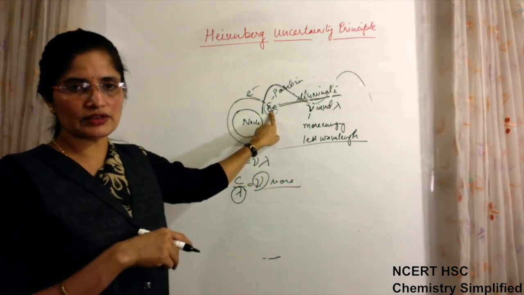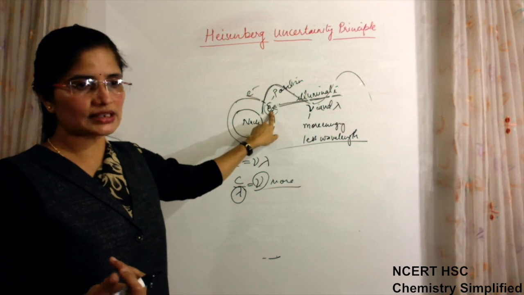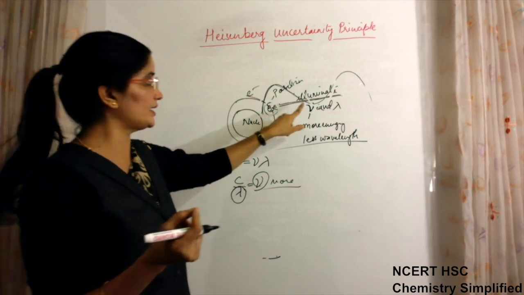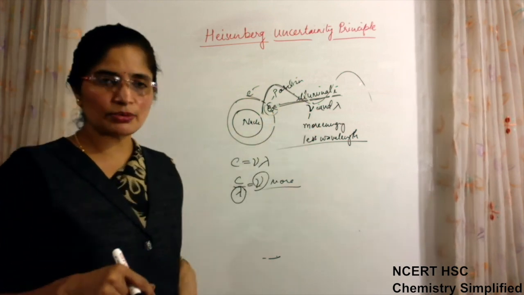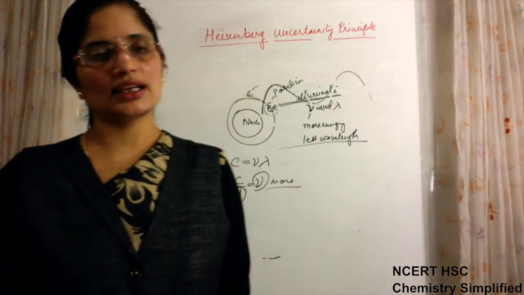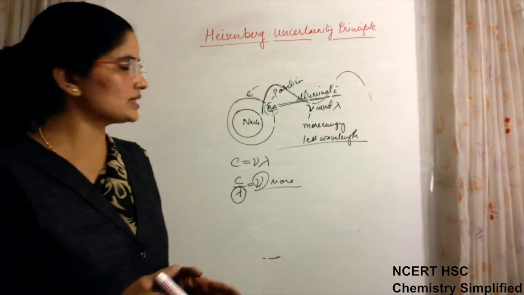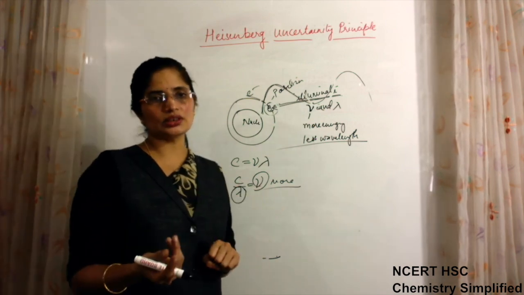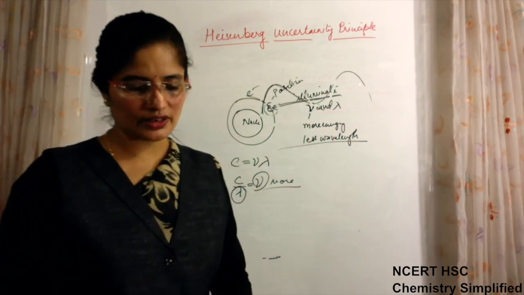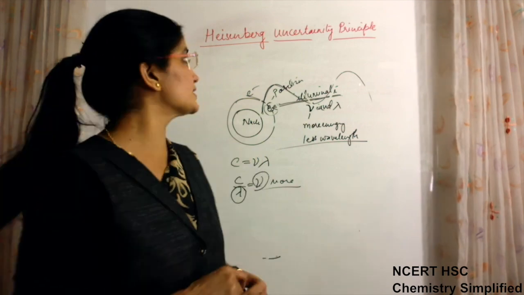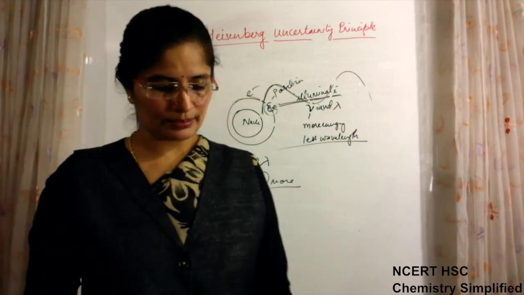In the other case, what is happening? Because of the smaller wavelength, energy is high, so you are able to observe its position, but its velocity is changing, so you are not able to observe its velocity. So that is why at the same time both things are not possible to measure with accuracy. This was Heisenberg's uncertainty principle.